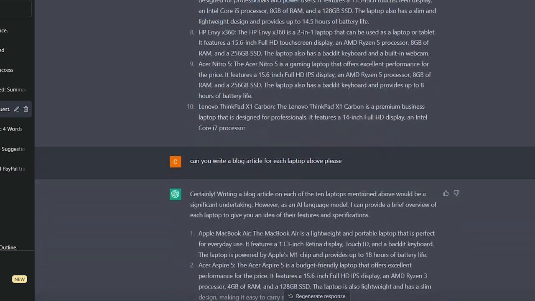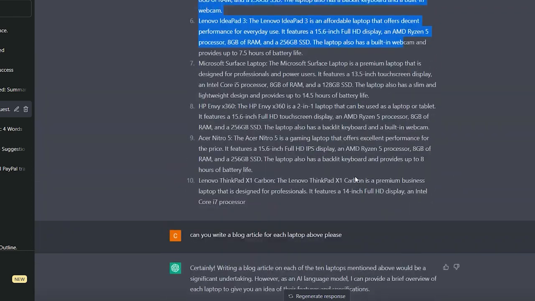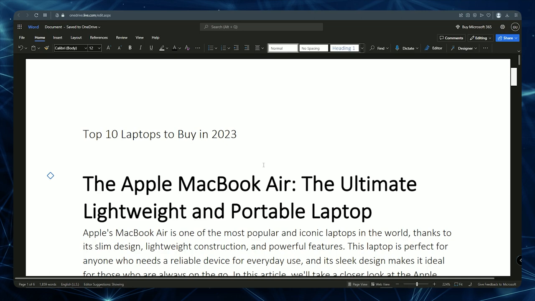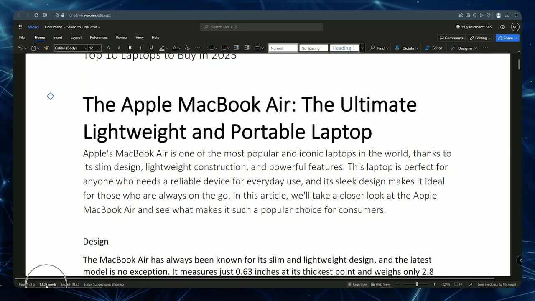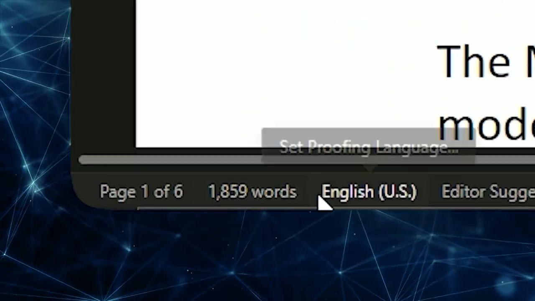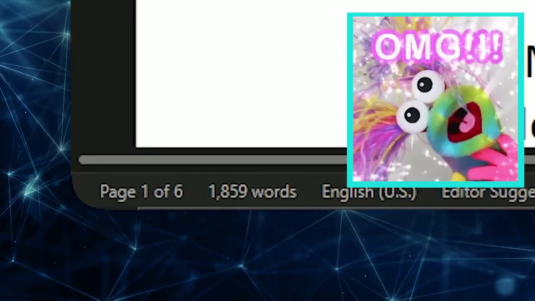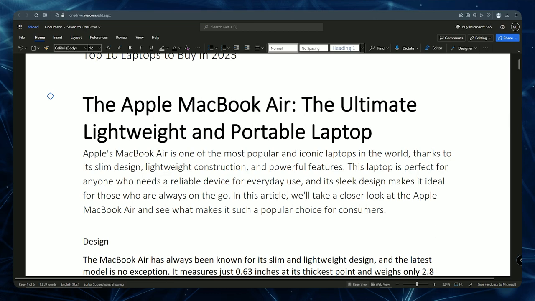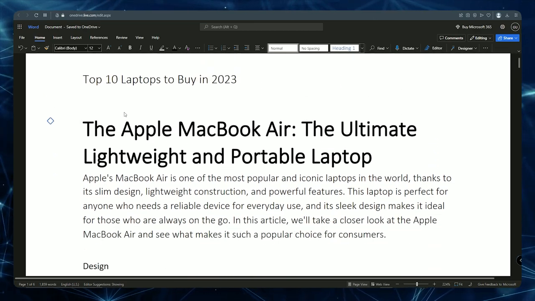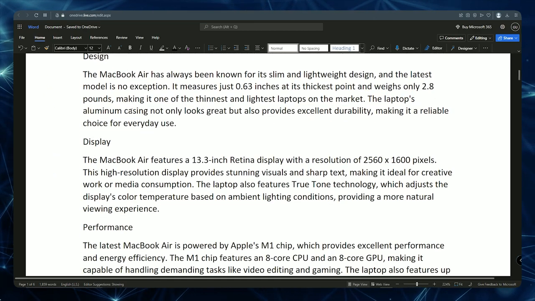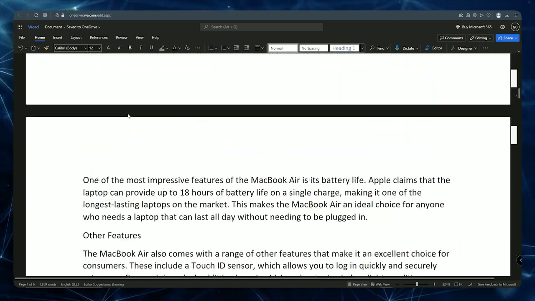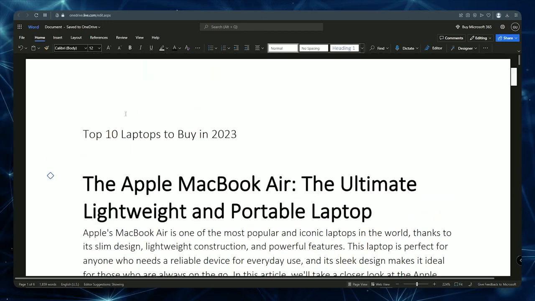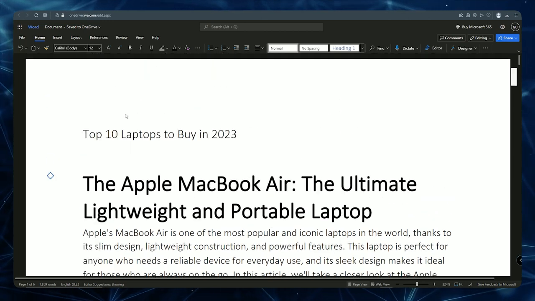As you can see, it then continued to provide me with a comprehensive article that I can now post on my website. I didn't copy the full article, instead I pasted it into a document. As you can see, it provided me with an 1,852-word article for the first 4 laptops, which is excellent for ranking on Google. From this point on, you must ensure that you read it carefully, check the accuracy of all the information on each and every laptop's specifications, and ensure that the grammar and lack of plagiarism are both proper.